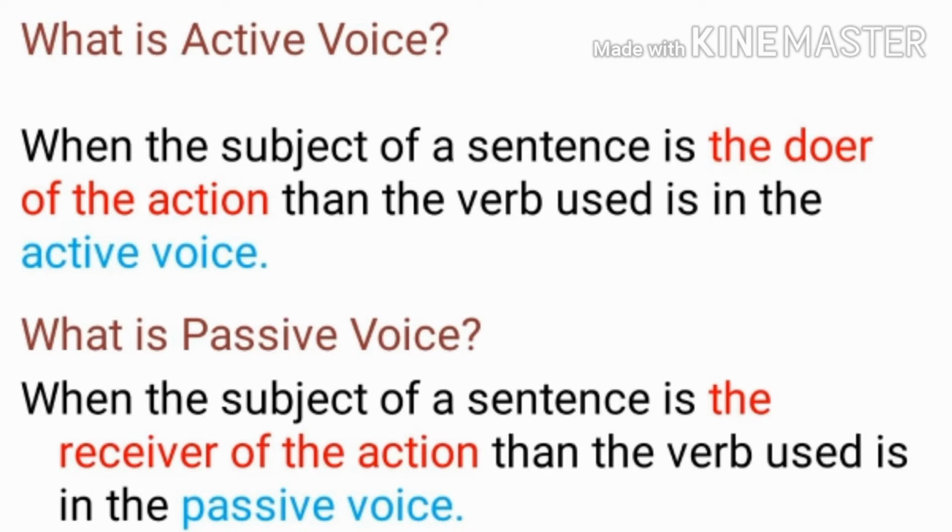When the subject of a sentence is the doer of the action, then the verb used is in the active voice. Means if the one who is doing the action is our subject, then that verb is active voice. And what is passive voice? When the subject of the sentence is the receiver of the action, then our verb is used as passive voice.